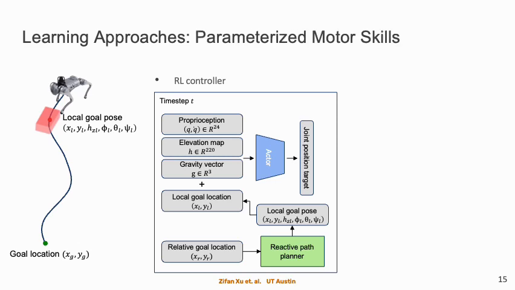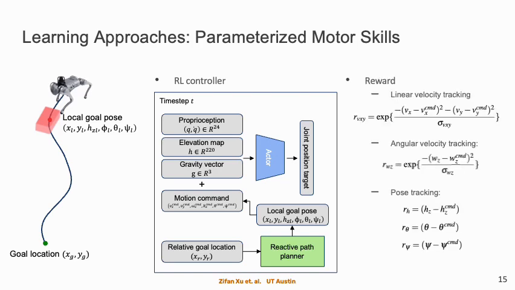This approach allows the agent to explore its own motion but leaves the longer horizon path planning to a classical path planner. In the end, we also include the popular training strategy of parameterized motor skill, where the agent, instead of receiving a local goal location, receives the motion command that specifies the linear and angular velocities and torso orientation planned by the same reactive planner. Then the reward encourages tracking of the command velocities and body pose orientation. This approach has the least solution space, where the agent has no freedom to explore even its own motion, only the appropriate limb movement to track the specified motion.